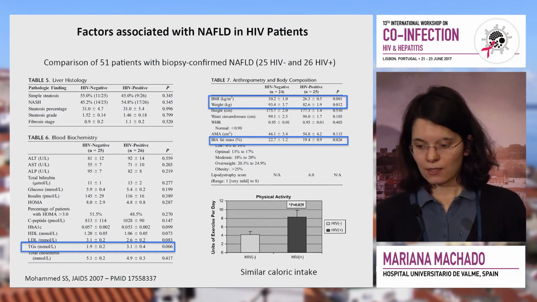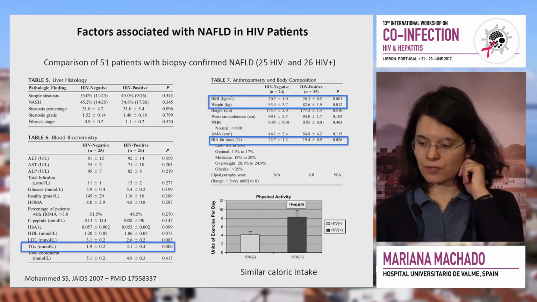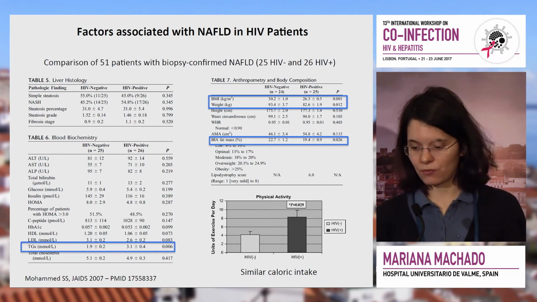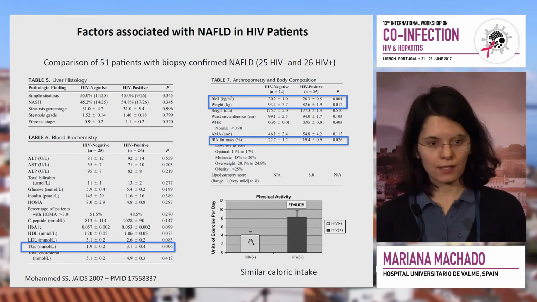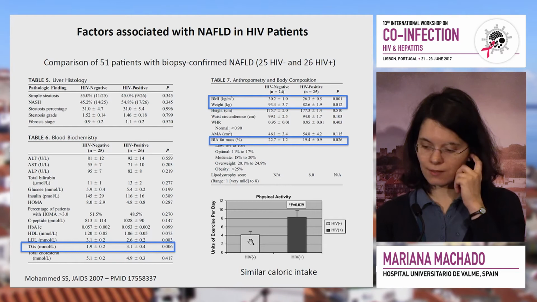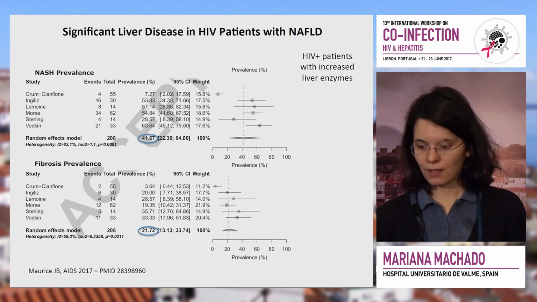So this study compared patients with NAFLD, either HIV positive or negative, and they found some differences in the HIV-positive population. For instance, they tended to have higher triglyceride levels, less BMI, less weight, less body fat percentage, and higher physical activity, which suggests that probably there are some factors related to the virus here.